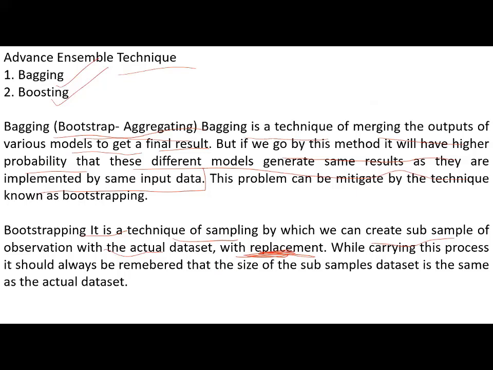This is important. What do you mean by with replacement and what do you mean by without replacement? See, taking sampling